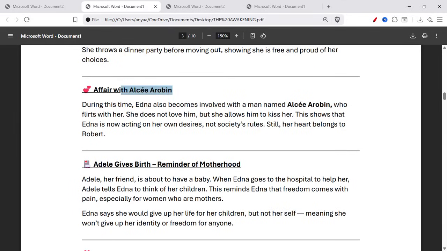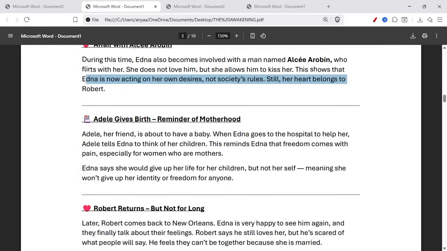Affair with Alcée Arobin. During this time, Edna also became involved with a man named Alcée Arobin who flirts with her. She does not love him, but she allows him to kiss her. This shows that Edna is now acting on her own desire, not society's rule. Still, her heart belongs to Robert only.